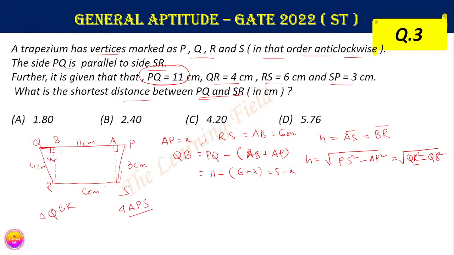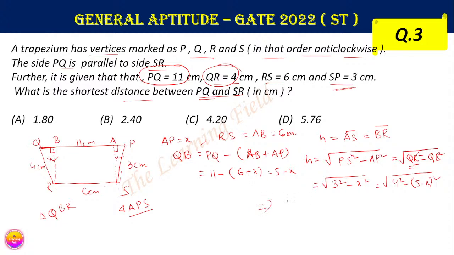So PS is 3, giving root of 3 square minus x square, which equals root of QR, which is 4 given, 4 square minus (5 minus x) whole square. Now we can solve this.